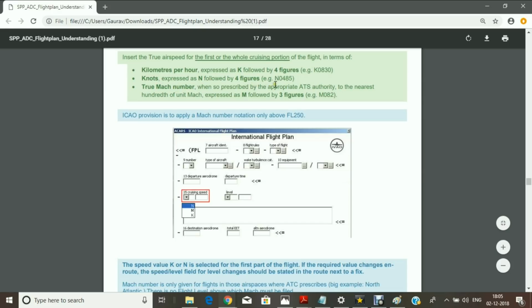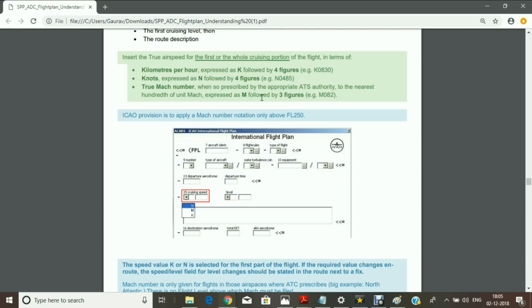Knots is N0485, meaning 485 knots. If you are giving Mach number, then M for Mach, followed by three numbers. So in Mach you put only three numbers, for example M082.